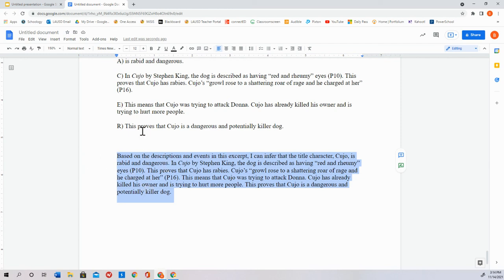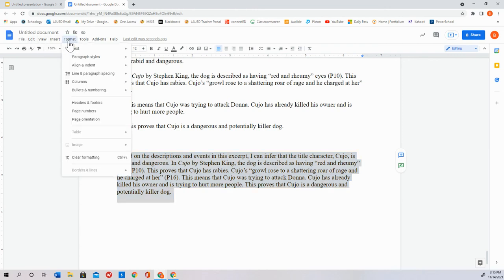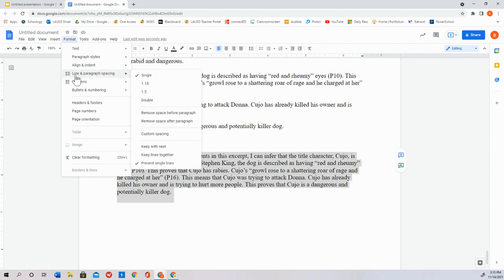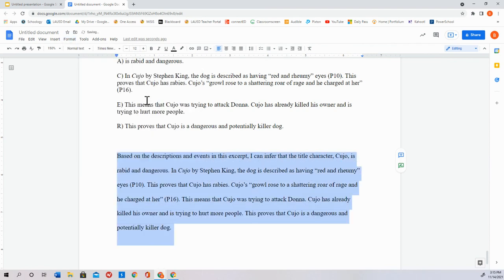Now I need to double space this paragraph. To double space the paragraph, I'm going to go up here to where it says Format. So I have File, Edit, View, Insert, Format. I'm going to click on that, and I'm going to go down to where it says Line and Paragraph Spacing. I'm going to go over, and I've got single, 1.15, 1.5, and double. And I'm going to click double. And there that goes.